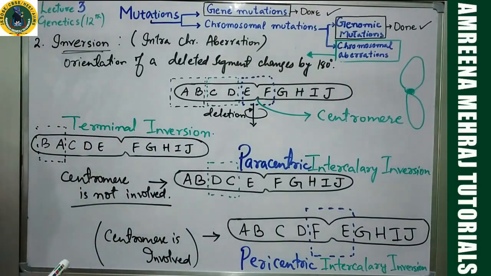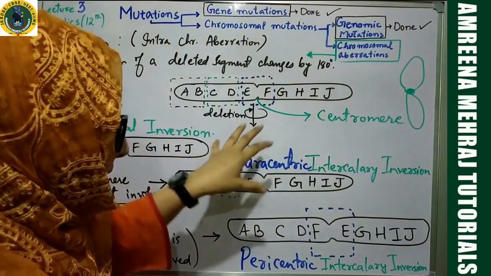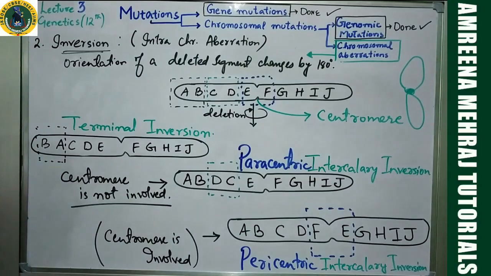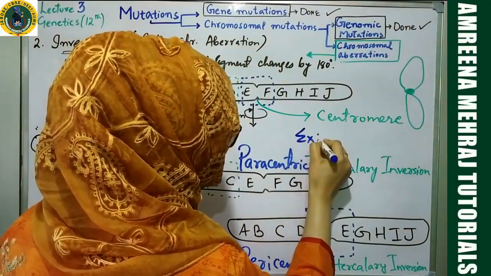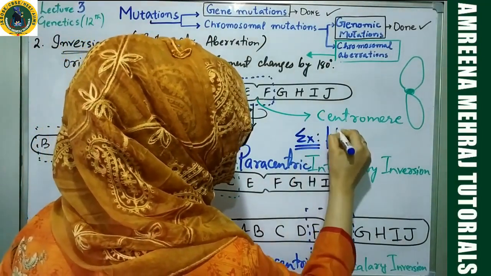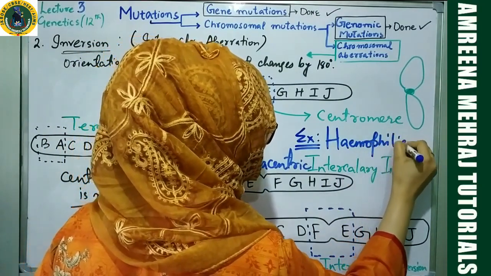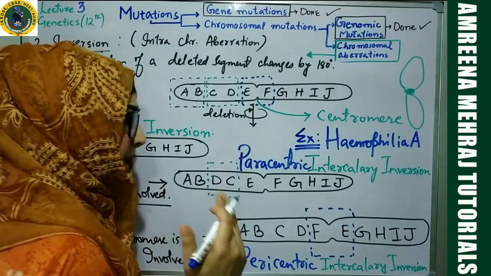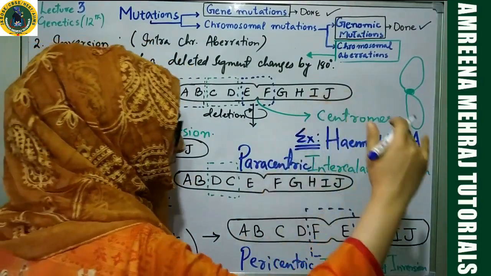Now, practically, if this condition arises in a chromosome, it will again cause a genetic disorder. Let me give you an example over here: hemophilia. We will be discussing its types, everything. I will be giving you detail about A, B, C type of hemophilia under genetic disorders.